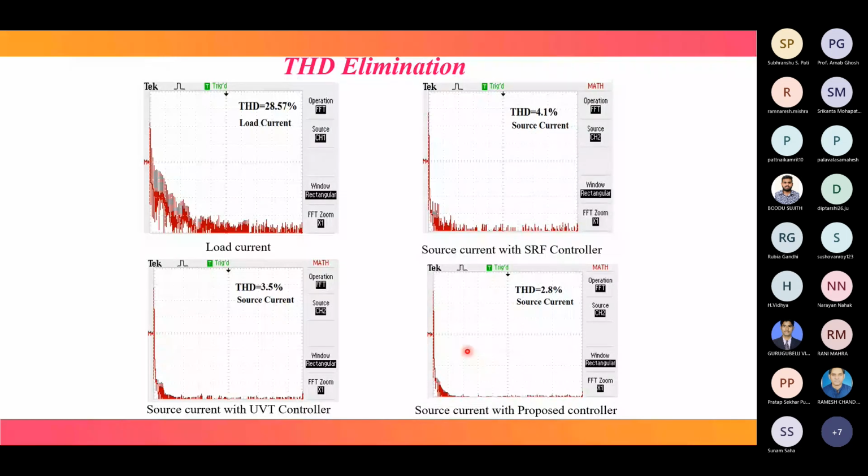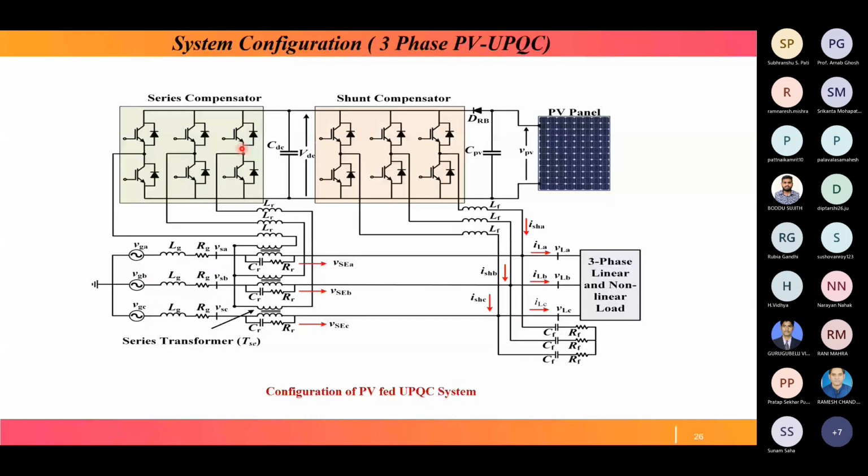Now coming to three phase PV UPQC. In the three phase PV UPQC, this is our source having three phases VGA, VGB, and VGC. This is our three phase nonlinear load. These are the two converters, or inverters: series inverter and shunt inverter, or series compensator and shunt compensator. These two compensators are connected through a DC link, and this DC link capacitor is fed through a PV.